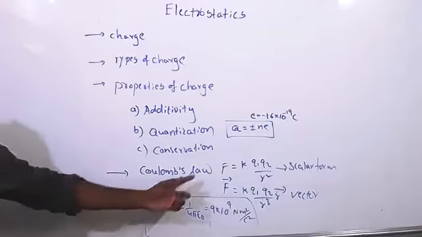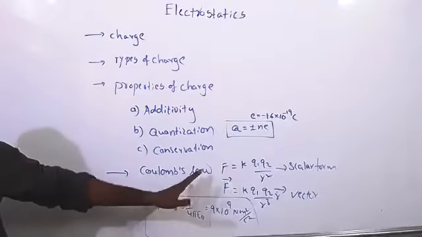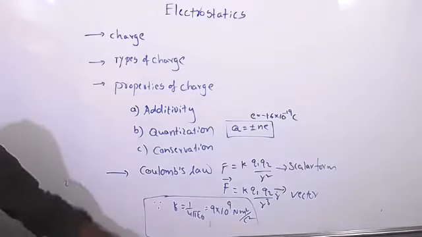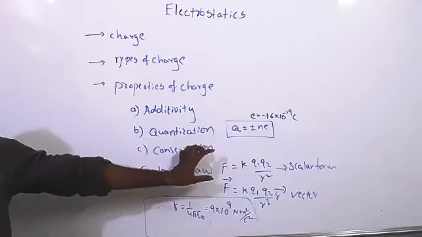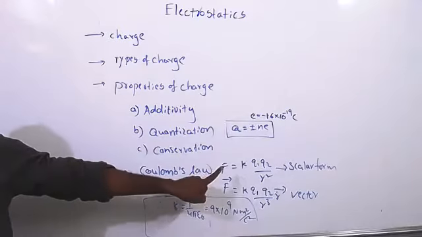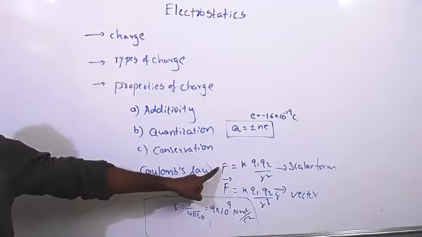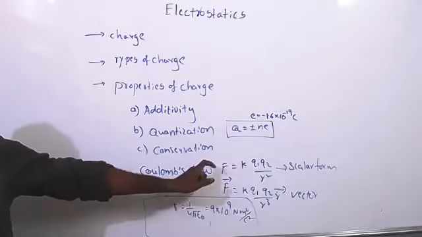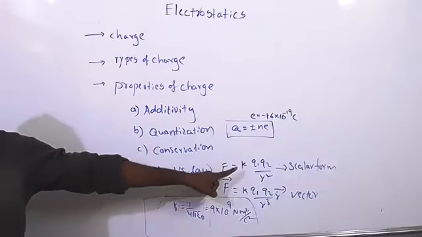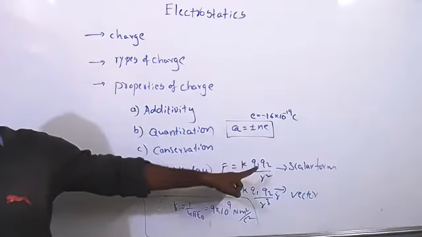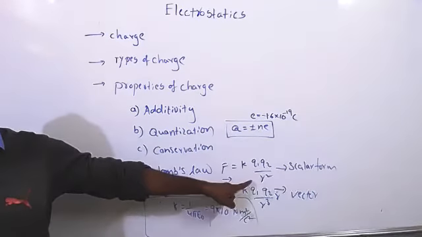Understand this one? So we have learned about Coulomb's law also, that Coulomb's law F is equal to K Q1 Q2 by R square. When they ask you, first you have to write here F is nothing but force of attraction or repulsion, whatever it may be. So the force of attraction or repulsion between the two charges is directly proportional to the product of their charges and inversely proportional to the square of their distance.